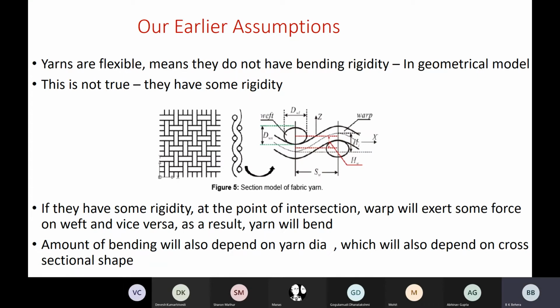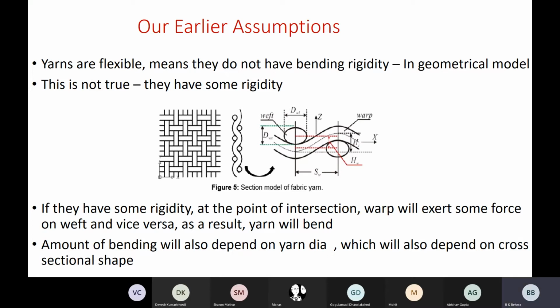So in the geometrical model, our assumption was, number one, yarns are flexible, meaning they do not have bending rigidity. Anything which is flexible does not have any bending rigidity. In the geometrical model, this was the assumption.